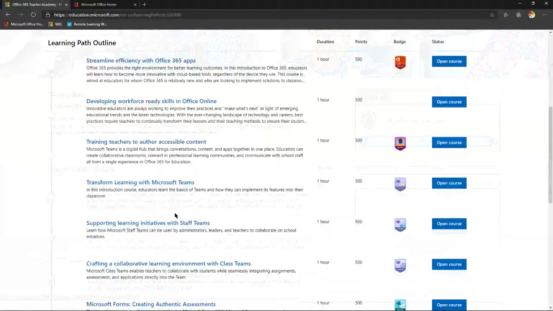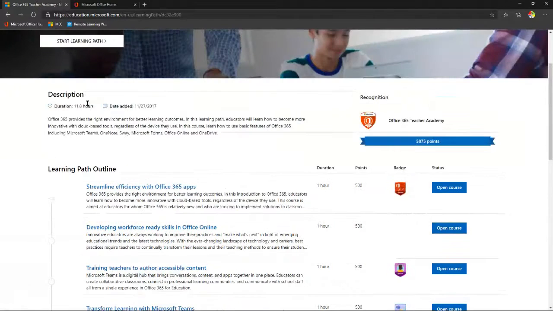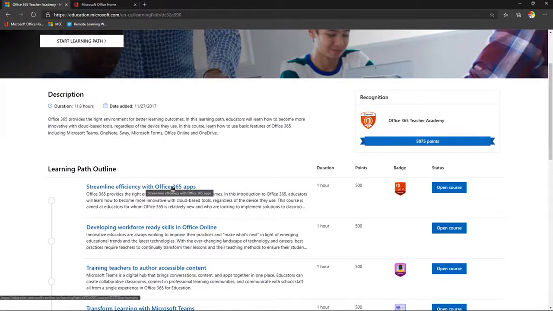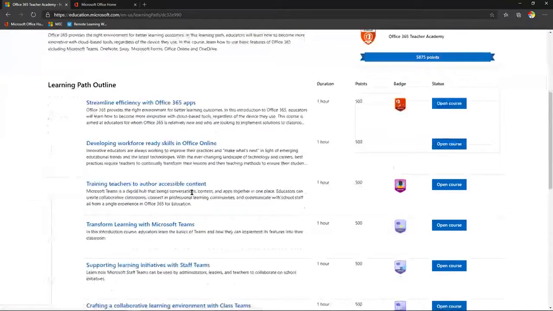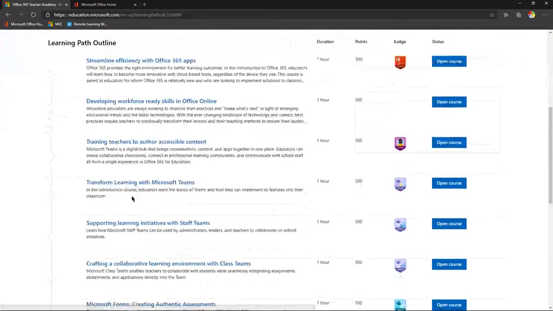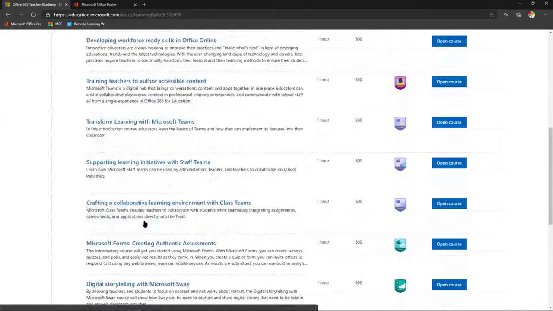We've put them in the order that we think is going to be relevant to you, in the sense that they build on the content of the one before. You don't have to do them in order, but you can. And when you do all these courses, then you'll be awarded, as I said, with about 12 hours worth of PD. But look at some of these things. Definitely there's a product focus here, streamlining your efficiency. But then we have things like workforce ready skills, teachers authoring accessible content, transforming learning initiatives, etc. All right, so definitely the product is there, but it's all about giving the product a purpose in the education space. And this one in particular, Microsoft Forms, creating authentic assessments, absolutely brilliant course.